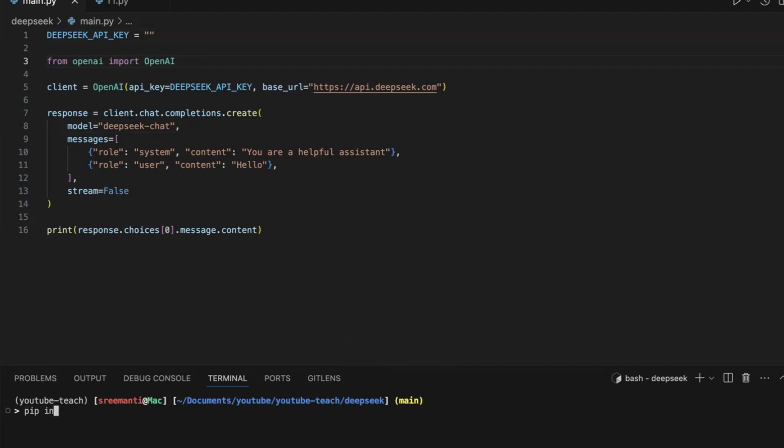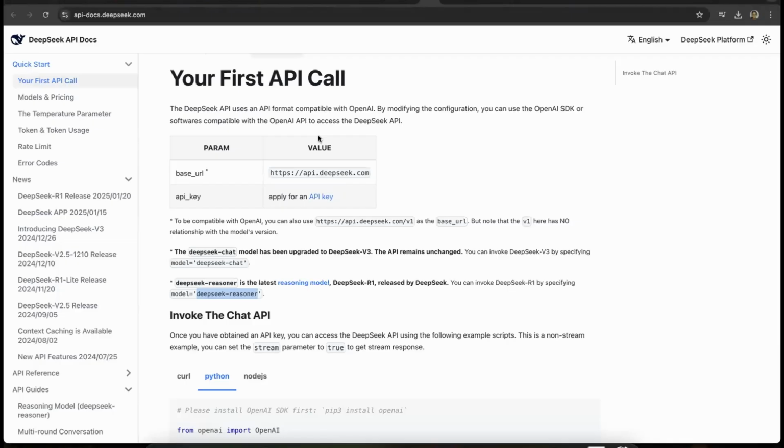Just do pip install openai, and I've already installed it, so I'm not going to install it again. Then import OpenAI, and then you have the client. The OpenAI API key would be the DeepSeek API key. You can get the API key very easily from the site, as you can see right here. This is apidocs.deepseek.com.